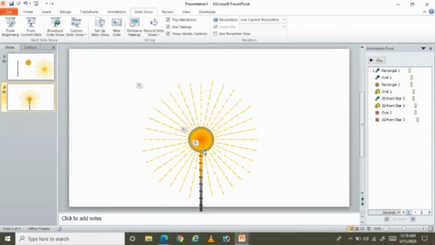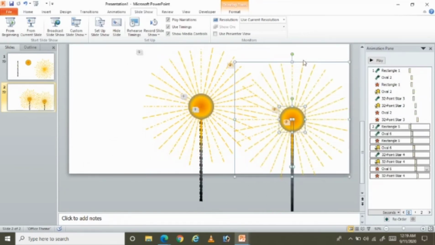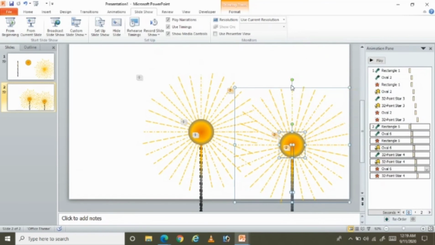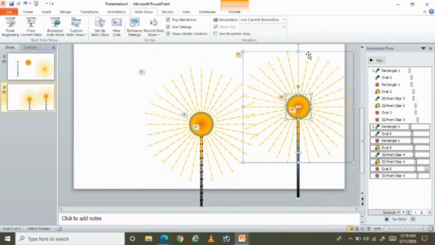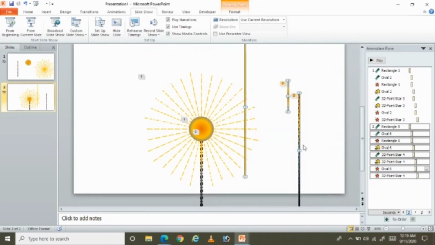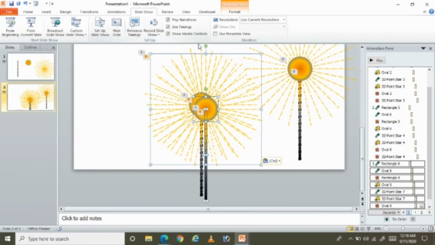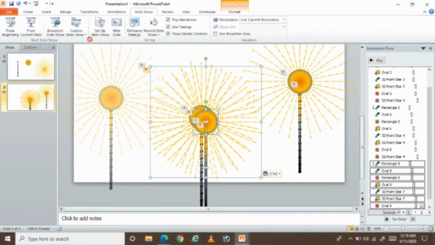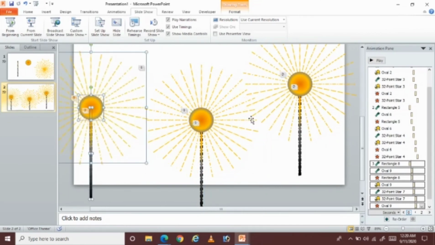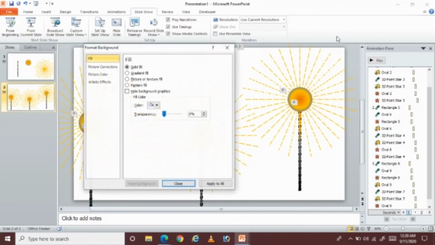I'm copying this one here. Okay, to show you the effect nicely, I'm changing the background here to black.